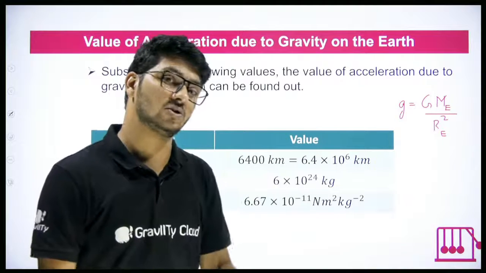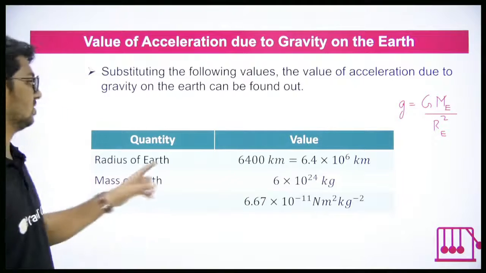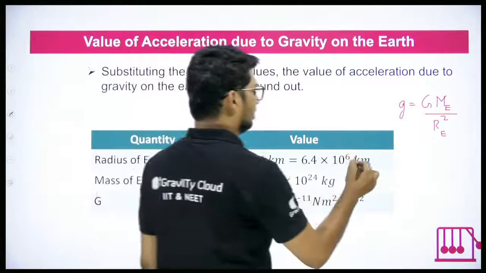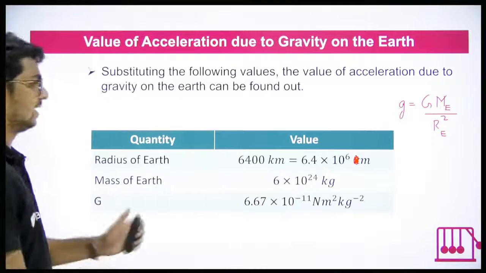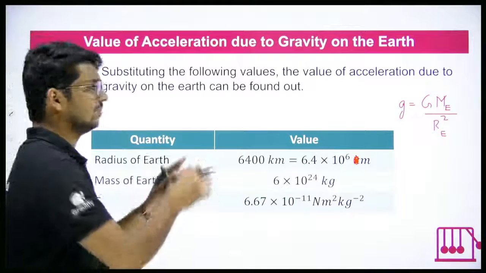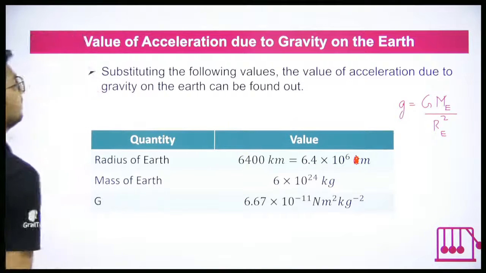Sir, from where do we get those values? Here. I have given them to you. See, radius of Earth is given 6.4 into 10 power 6 meters. Mass of Earth, capital G, all of them are given.